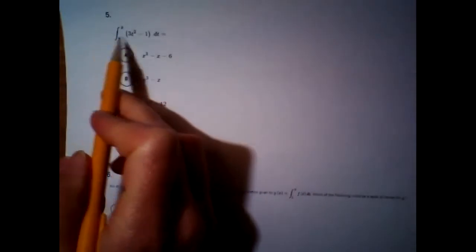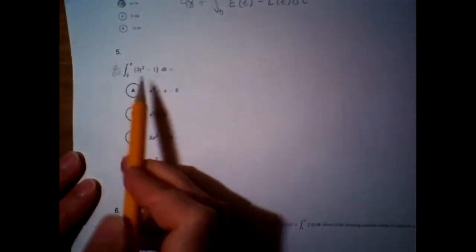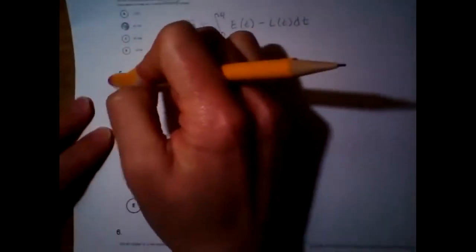All right, number 5. Now this one's a little tricky. There's not a d/dx out front, so we're not doing the derivative of this. We're going to actually do an antiderivative and then upper boundary minus lower boundary. And this is tricky because if there was a d/dx out here, all you would do is plug x in, and I think that's one of the choices. Yeah, 3x squared minus 1. All right, but we're not doing the derivative of this.